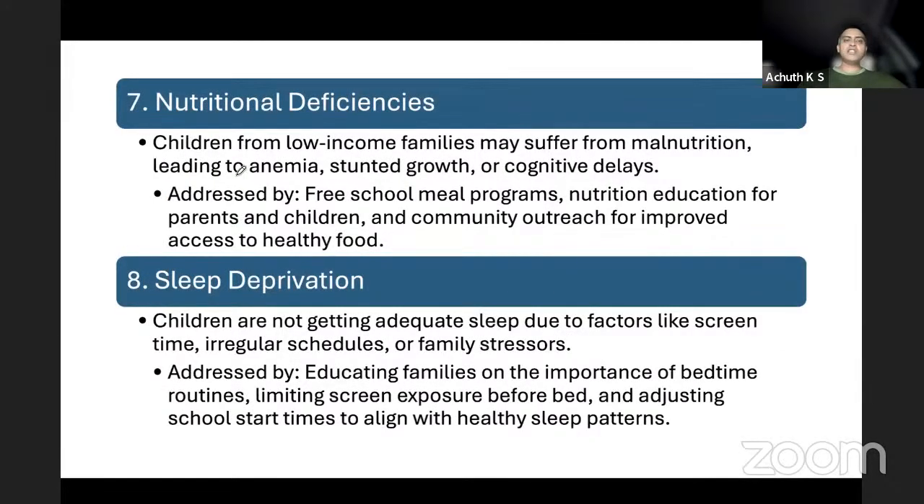Nutritional deficiencies include anemia, stunted growth, cognitive delays and malnutrition. In government schools, there are free school programs. ICDS is also there for 0 to 6 children, and nutrition education for parents and children. Midday meal program is provided to give some supplementation of nutrition. Sleep deprivation, usually because of screen time and irregular schedules. Setting up a routine for a child would reduce the sleep deprivation.